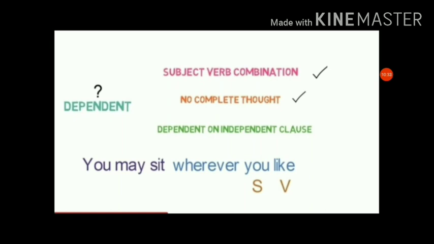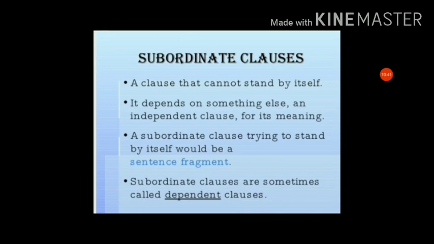In this way we can identify the dependent clause. A subordinate clause is also known as a dependent clause: a clause that cannot stand by itself. It depends on an independent clause for its meaning.